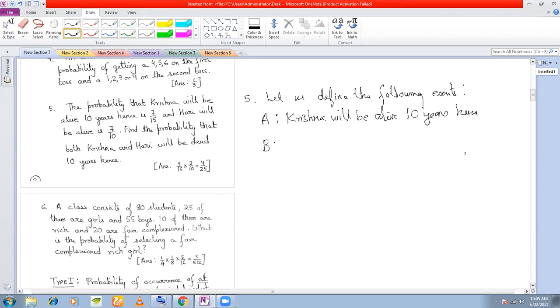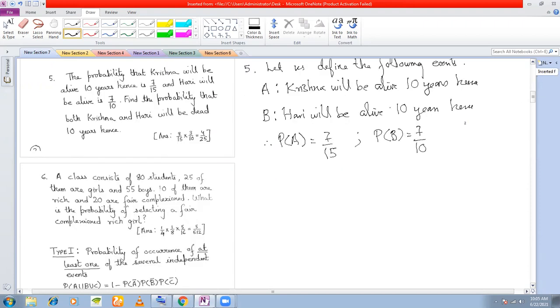And let us define the event B as Hari will be alive 10 years hence. Right? So what is the probability given here? The probability that Krishna will be alive is 7 by 15. And the probability that Hari will be alive is 7 by 10.